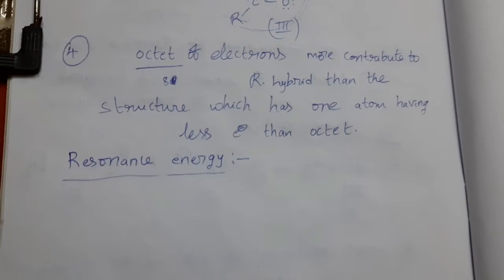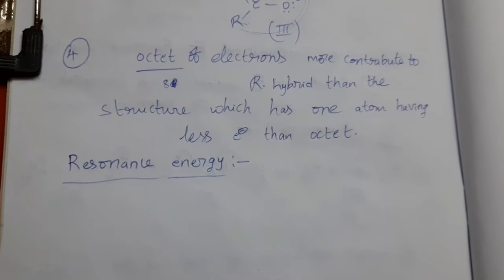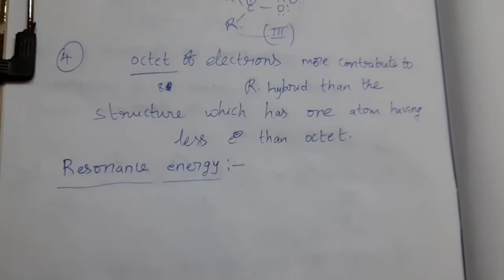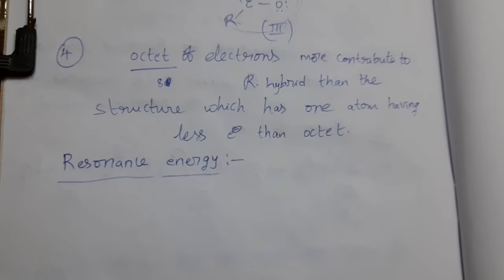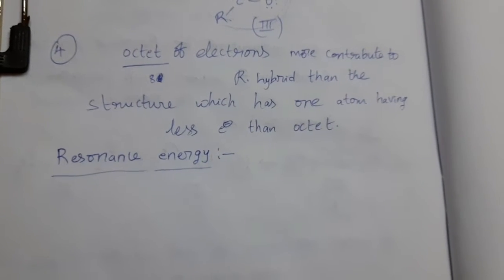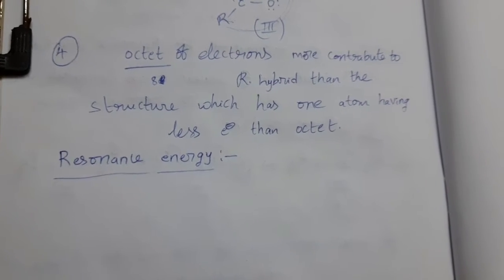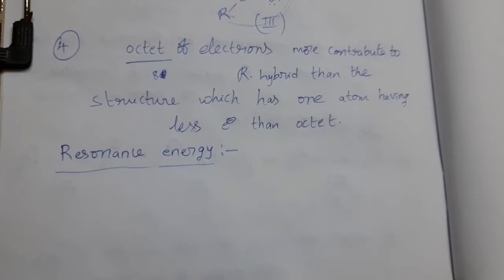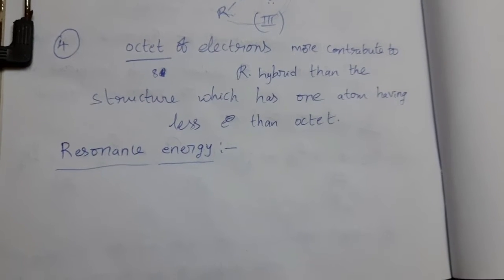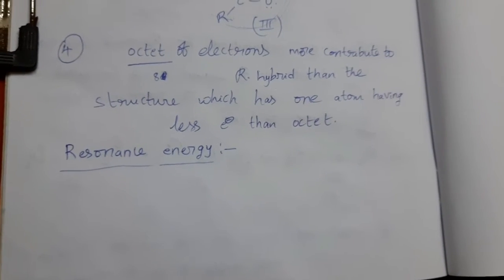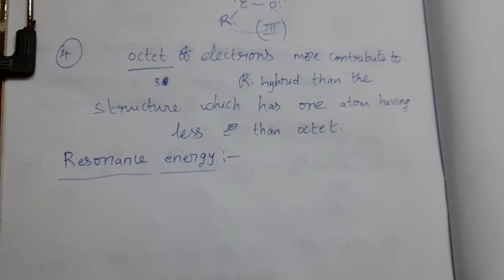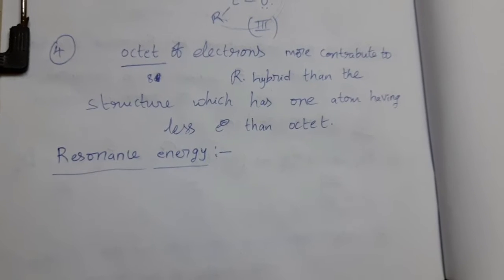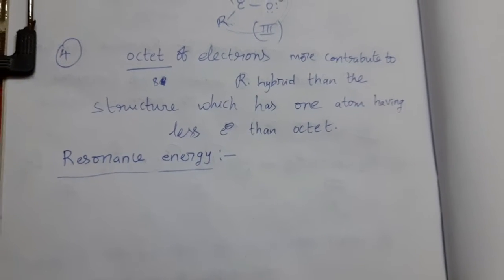In last class, we completed relative contribution of resonating structures. From that, we can understand all the resonating structures cannot contribute to the same extent to the resonance hybrid. Some contribute more, some contribute less. That means more stable resonating structures contribute more than less stable resonating structures. For resonating structures, stability more means its energy is less. So in this way, resonating structures do not have the same energy.